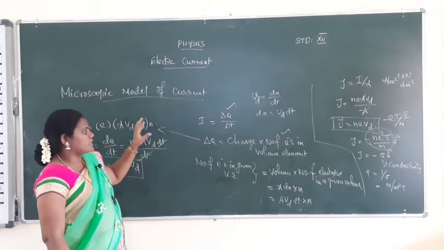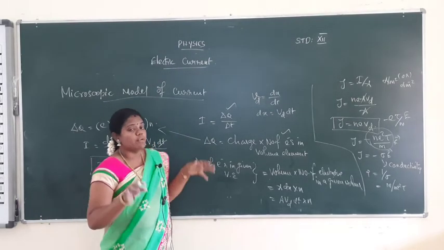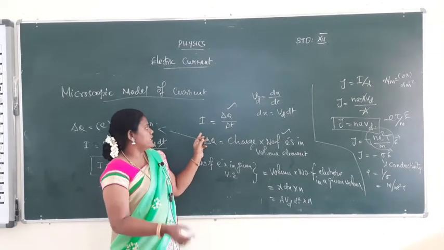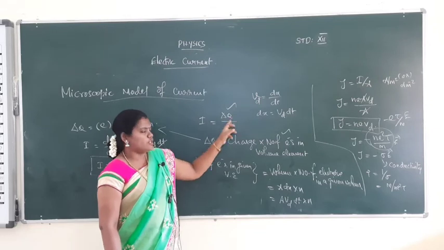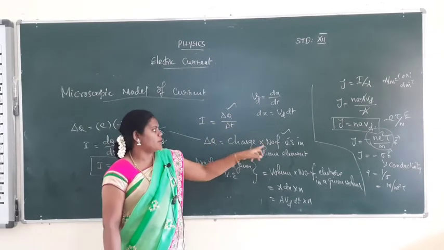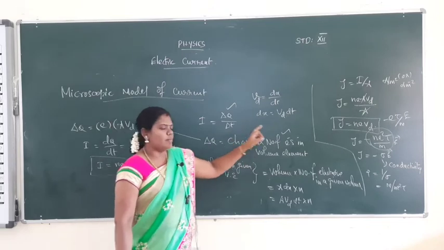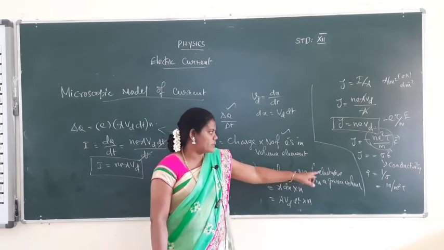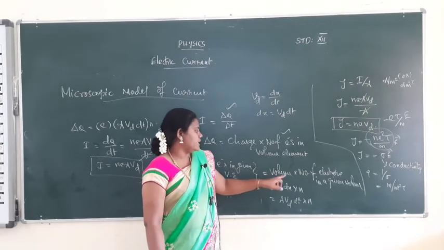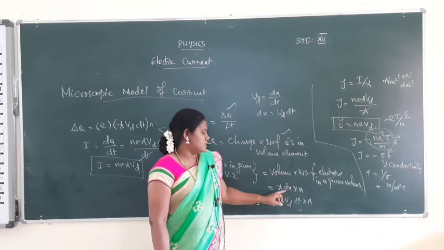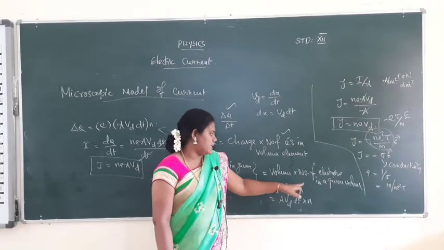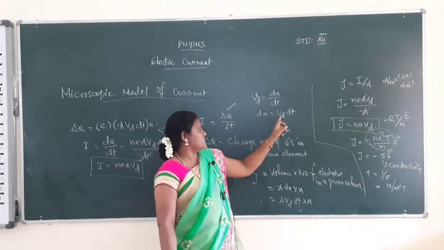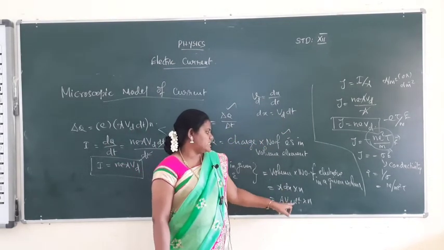First, how is the current calculated? We consider one conductor having a length and a volume, with current flowing in the conductor: I is equal to del q by del t. Del q is the charge into the number of electrons in the volume element. Number of electrons in the given volume element is equal to volume into the number of electrons per unit volume. Volume is area into distance, so A into dx into n. And dx is equal to v_d into dt, so substitute: A into v_d into dt into n.